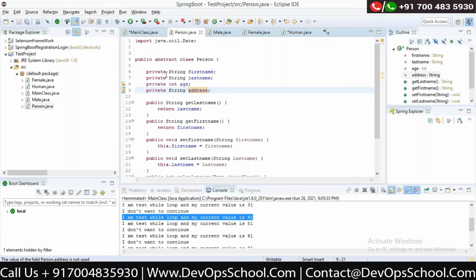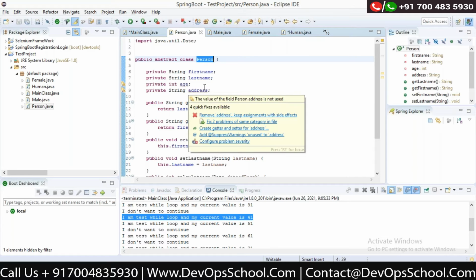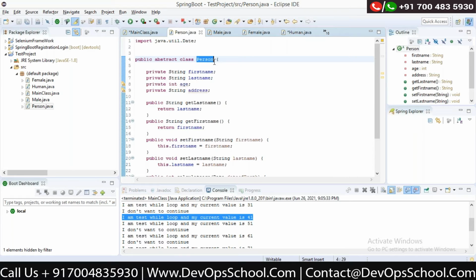So this is basically like a contract: only the class which is extending this class is allowed to access its properties. Okay, so that is abstract.